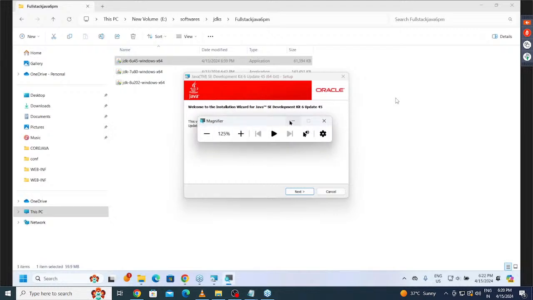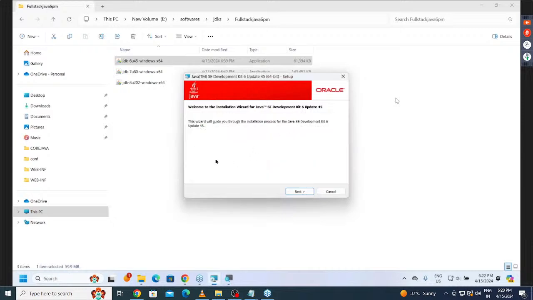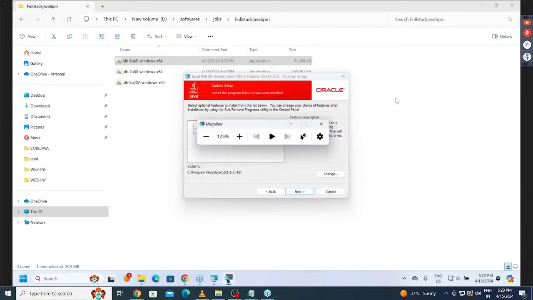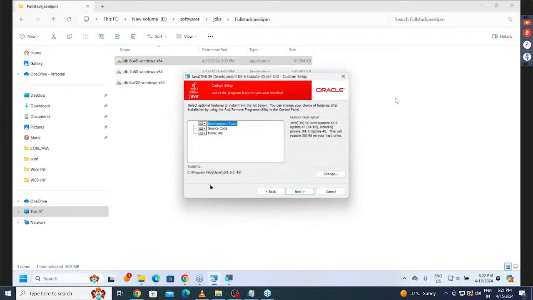Right, I think so. Now it is visible, right? Okay. Now click on what button here? Next button. By default, what location has it taken to install the JDK? This is the JDK installation location. Observe carefully. By default, what location has it taken? Now tell me, the default location it has taken is Program Files.